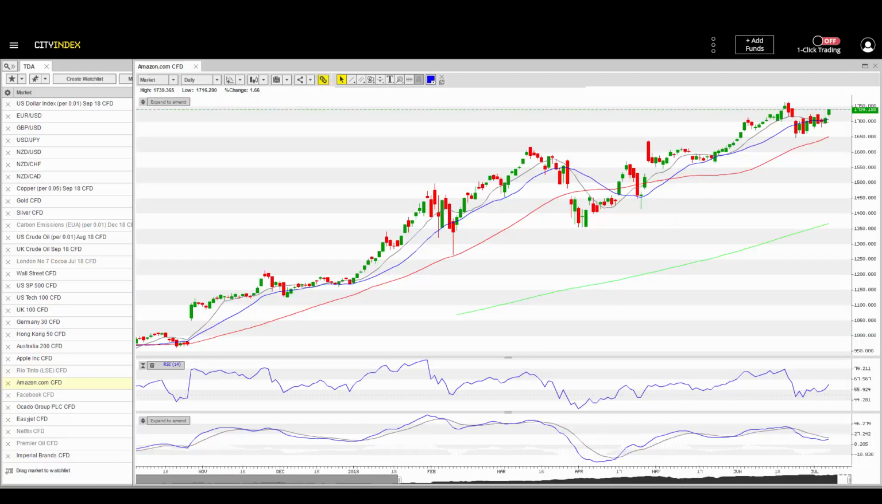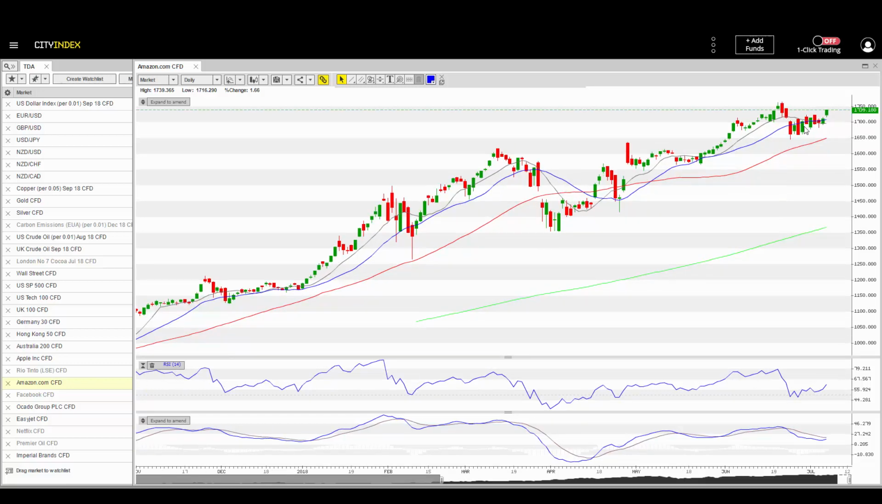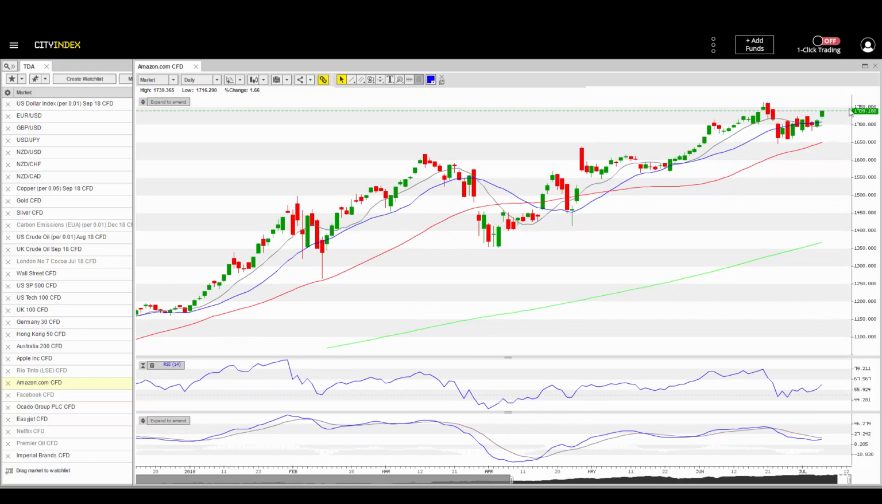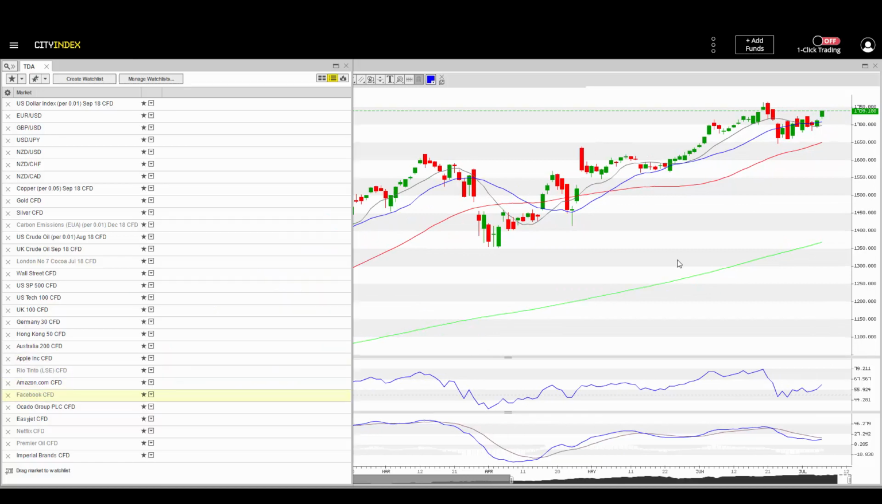Moving on to Amazon.com. This has been the soldier. We always get some good steady behavior from here. We've gapped up with that and currently a bullish candle there. So expecting that to attempt to move back up to 1750 today, maintaining that bullish move.